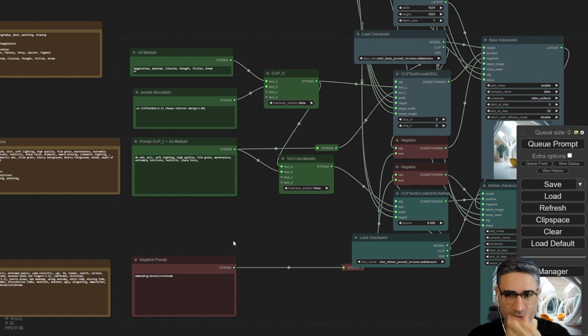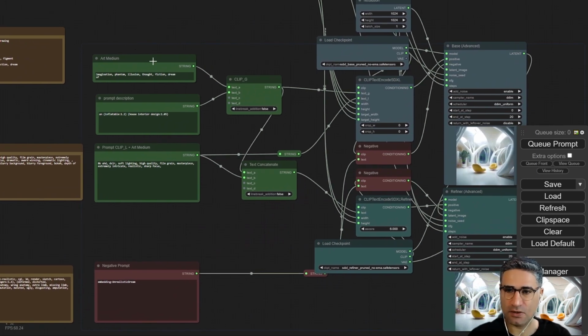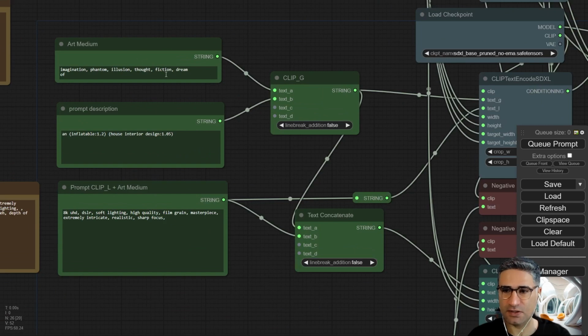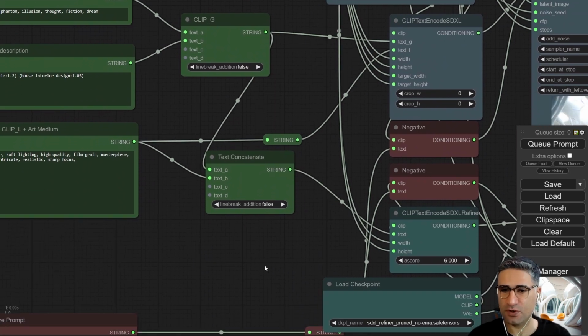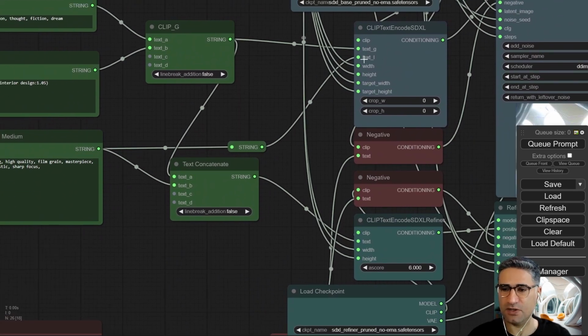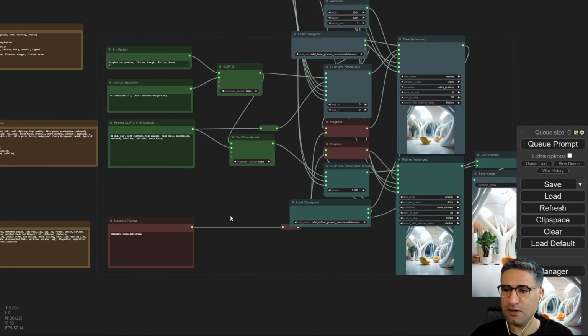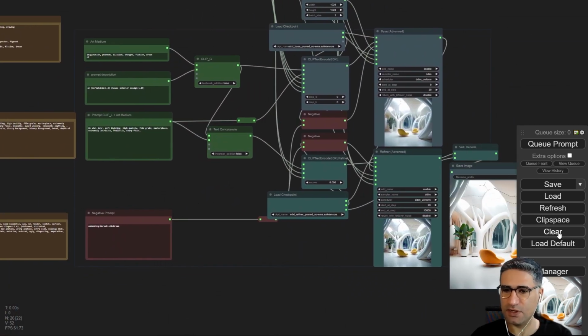Okay, so this was the workflow, and you can see that I have two different prompts. One prompt is for CLIPG and one other prompt is for CLIPL or TextL. Okay, so let me clear my screen, and after that start to create a new workflow. Okay, before that I will make another screen for myself and start the job.